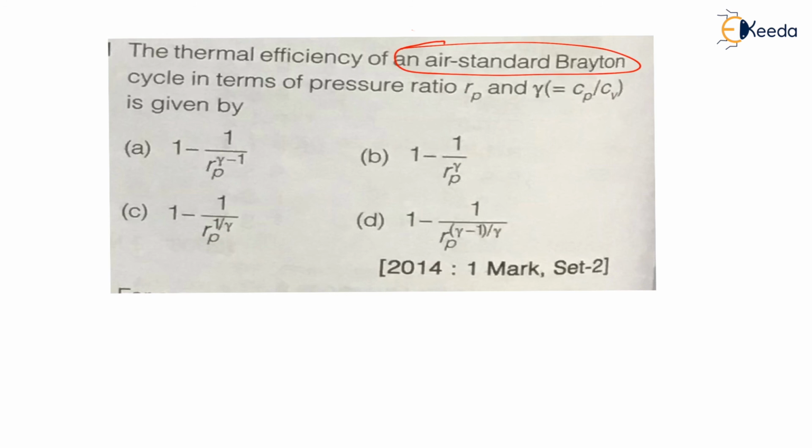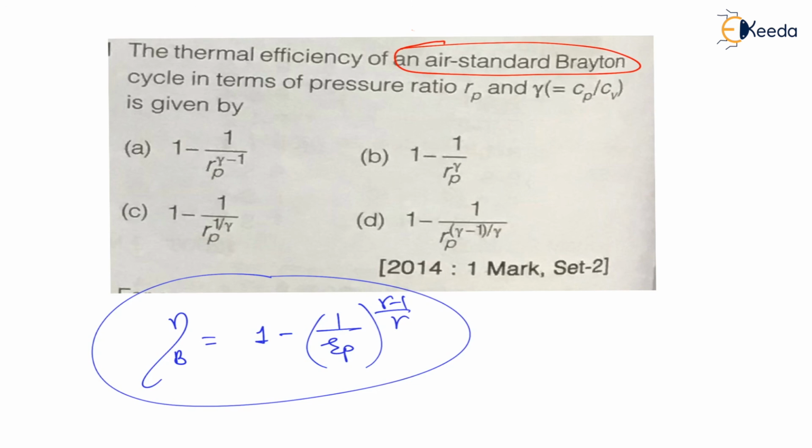Now my dear students, we have derived the formula for the efficiency of the Brayton cycle in terms of pressure ratio and gamma: 1 minus 1 upon Rp raised to (gamma minus 1) upon gamma. This is the formula that we have derived. Therefore look at the options. Can we say option D is the correct choice? Therefore for this question option D is your answer.